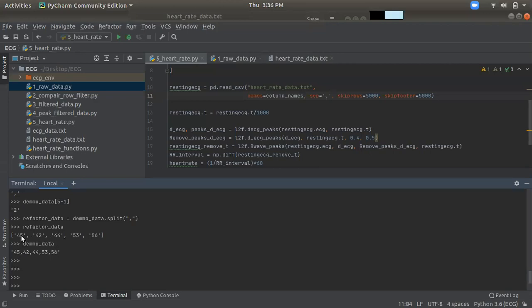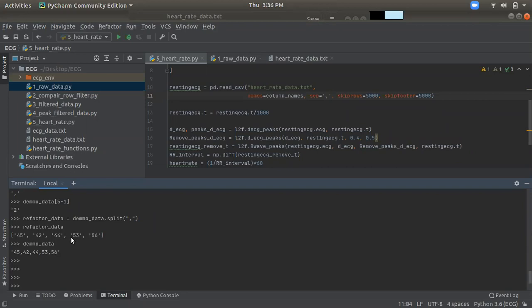Each segment we split. If we want 45 or 42, we go to refactor data and ask it to give us 45 by the index value. We pass the index value, it will show 45. We pass another index value, it will show 53. The index value always starts from 0. So 45 is at 0 position, 42 is at 1 position, 44 is at 2 position, 53 is at 3 position, and 56 is at 4th position.